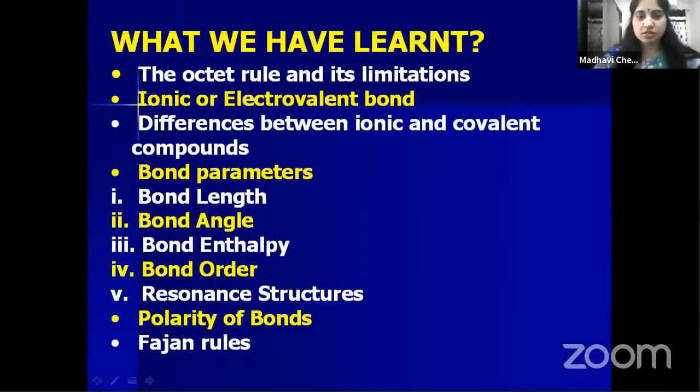Resonance structures also we have seen, in the case of O3 and the carbonate ion CO3 2 minus, children. Next, polarity of bonds also we have seen, meaning covalent compounds are not completely covalent in nature. They have some partial ionic nature, and ionic compounds are not completely ionic. They have some partial covalent nature. In that, Fajan's rules also we have seen. So this is about today's class, children. We'll continue in the next session.